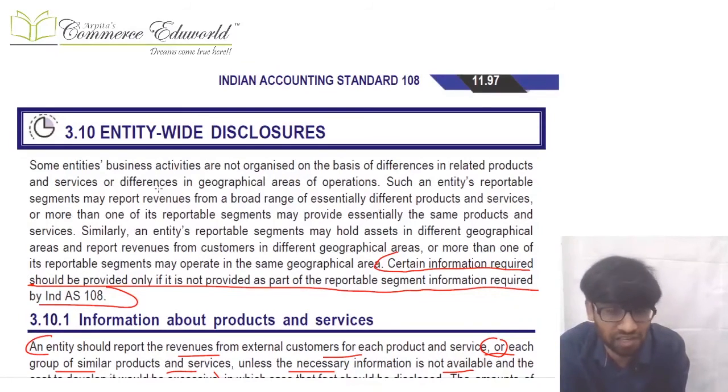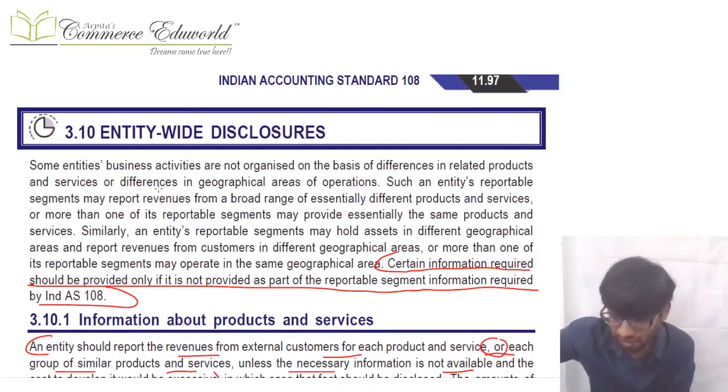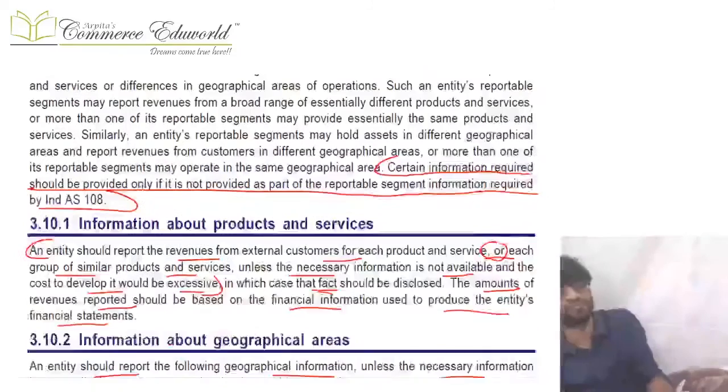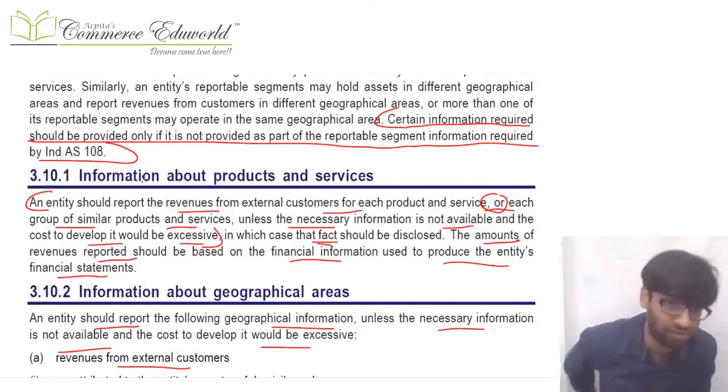You have to give this entity wide disclosure. Further, one more thing: if anything is already disclosed in the disclosures which are to be done in Ind AS 108, which we had studied earlier, then it will not be disclosed again. But if some things are there over here and they were not disclosed earlier, then they will be disclosed over here. Information about product and services will be disclosed over here.